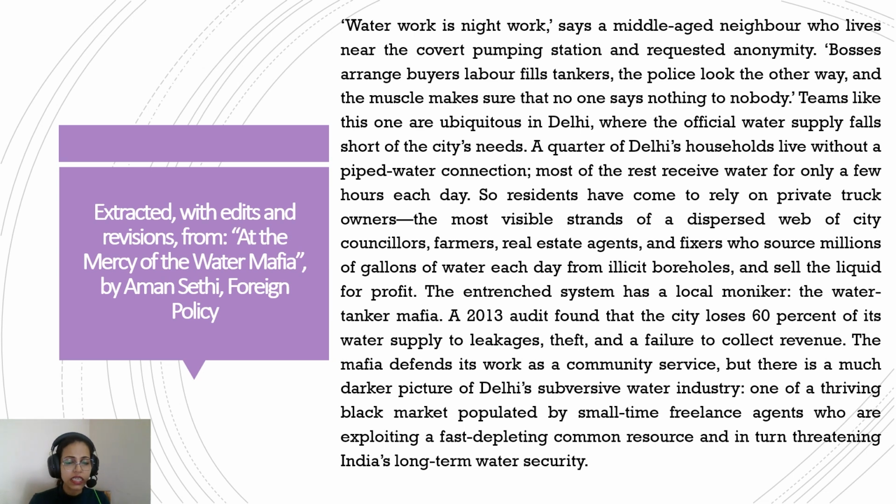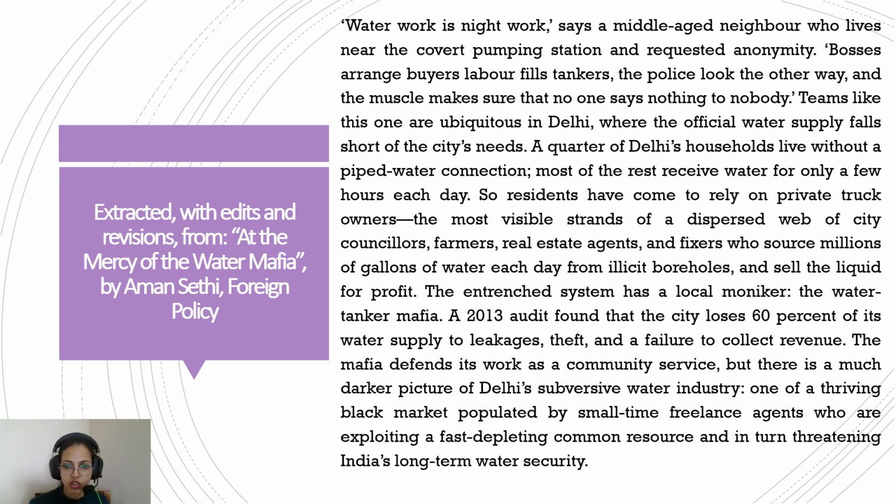So all these things take time, and when it is all set, everybody is aware of their roles. That means a lot of time has passed, and now this is entrenched, everything is fixed, it is deep rooted. So this shows that this process has been going on for quite some time. That's an entrenched system. It has a local moniker, that means it has a name, the water tanker mafia. So all these people that were talked about, farmers, real estate agents, fixers, are all part of this gang of the water tanker mafia.